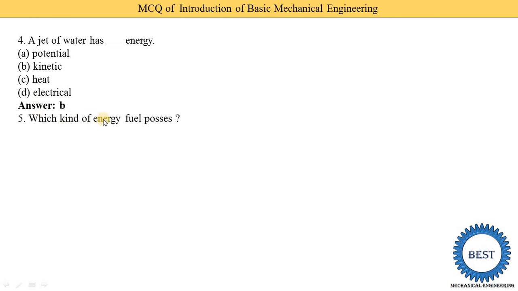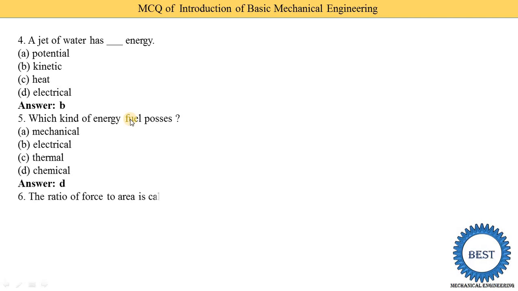Next, which kind of energy does fuel possess? Means in a fuel which energy is there? In every fuel, suppose wood is there, waste is there, petrol is there, diesel is there, kerosene is there. There are a number of fuels possible. So in this fuel which energy is there? Option A is mechanical, option B electrical, option C thermal, and option D is chemical. So every fuel has chemical energy. So option D is the correct answer.